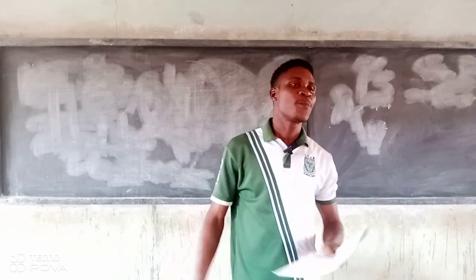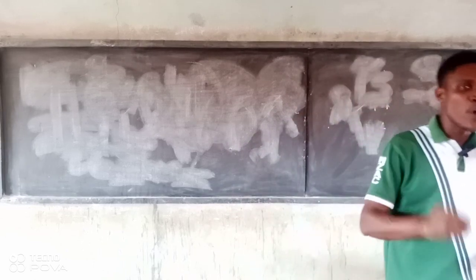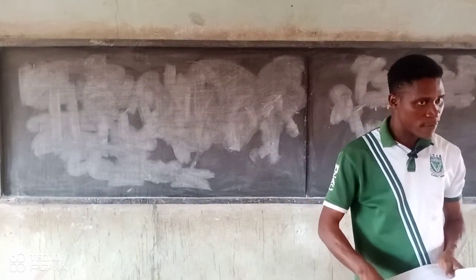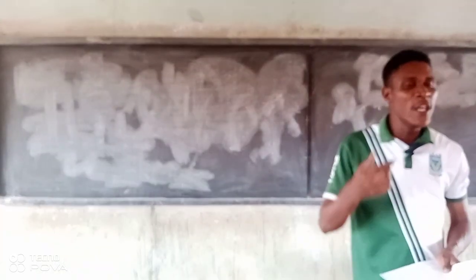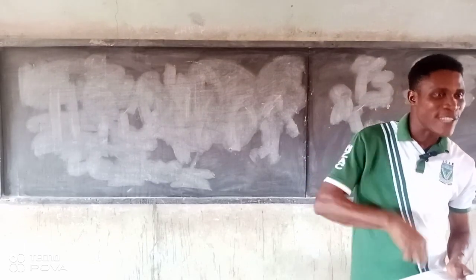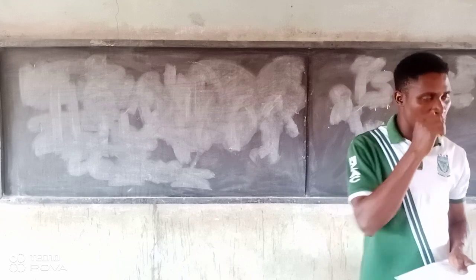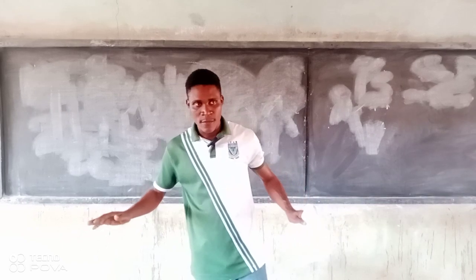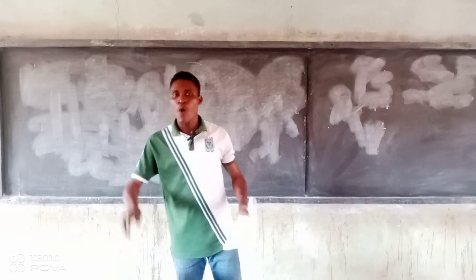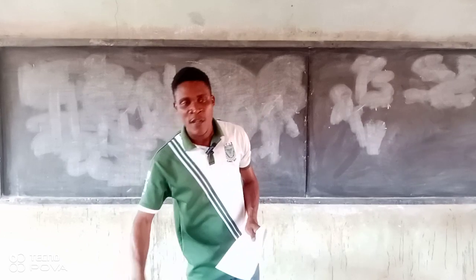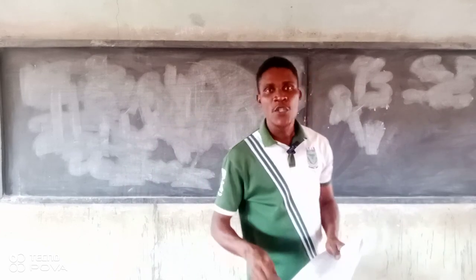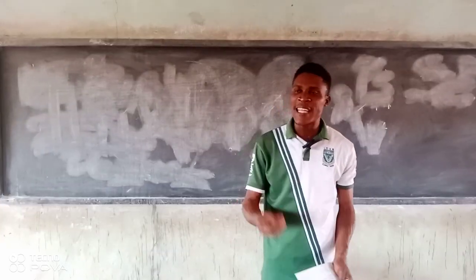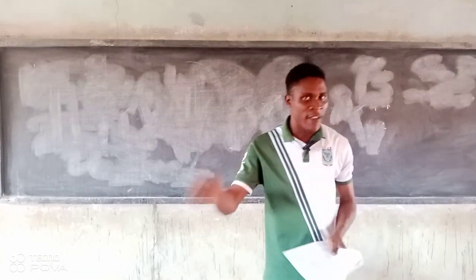You are technically correct, but in the standard way, a non-resident individual is a person who does not domicile in Nigeria, or a person who stays in Nigeria for less than 183 days. Can you see the point now? A non-resident individual is a person who does not domicile in Nigeria. He does not even live in Nigeria at all, or he stays in Nigeria for less than 183 days. And don't forget in tax law, either you are a resident or you are not a resident, you pay tax in Nigeria, right? So in that case, that person pays tax to the federal inland revenue, not to the state.